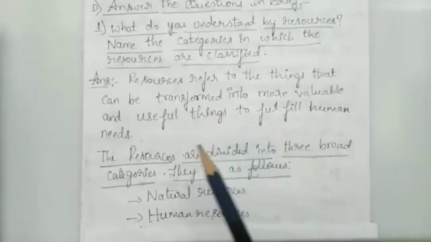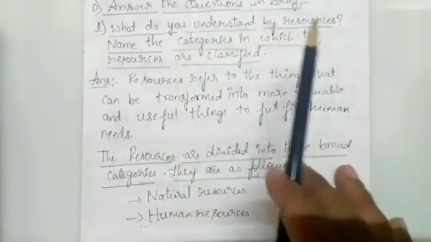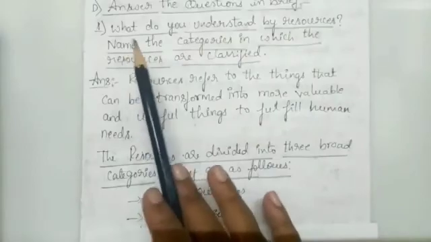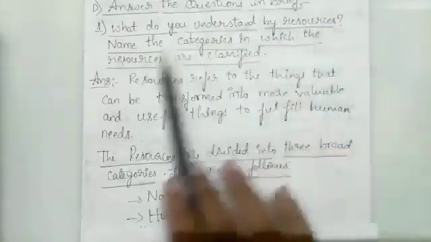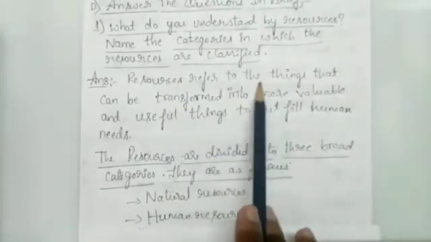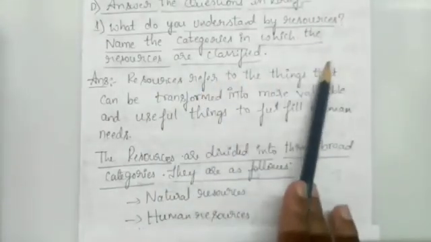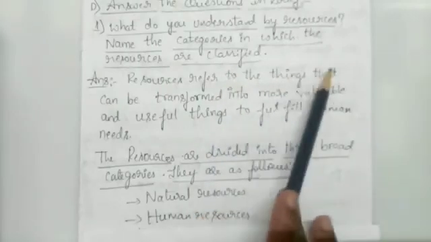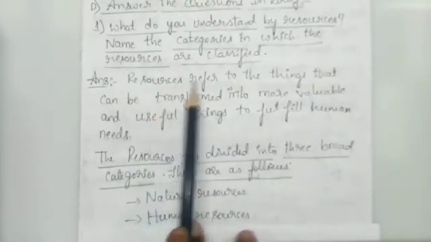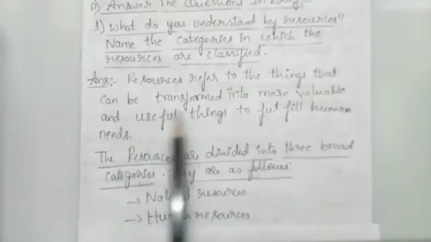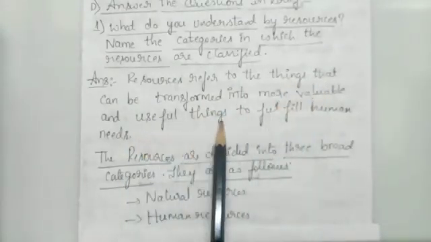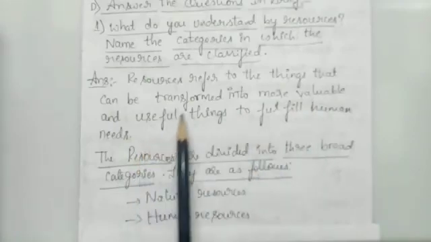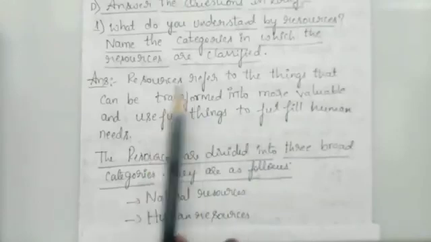Next we'll see the question answer section. So dear students, moving on with the question answers, answer the questions in detail or in brief. First one, what do you understand by resources, and name the categories in which the resources are classified. So you need to write the meaning of resources and its classification. Answer: resources refer to the things that can be transformed into more valuable and useful things to fulfill human needs, into their wants and desires.